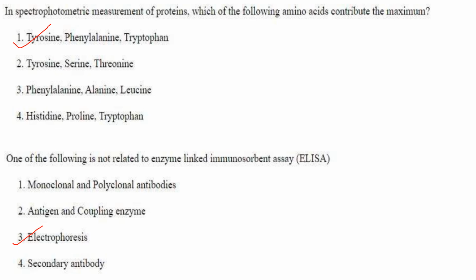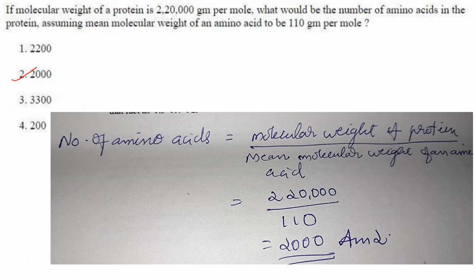Then which one of the following is not related to enzyme-linked immunosorbent assay? Monoclonal and polyclonal antibodies are used in ELISA. Antigen and coupling enzyme, yes, that is also used. Electrophoresis is not conducted in ELISA. Secondary antibody is also used. It binds to the primary antibody, then you add the substrate and the color is produced. So the secondary antibody is also used.